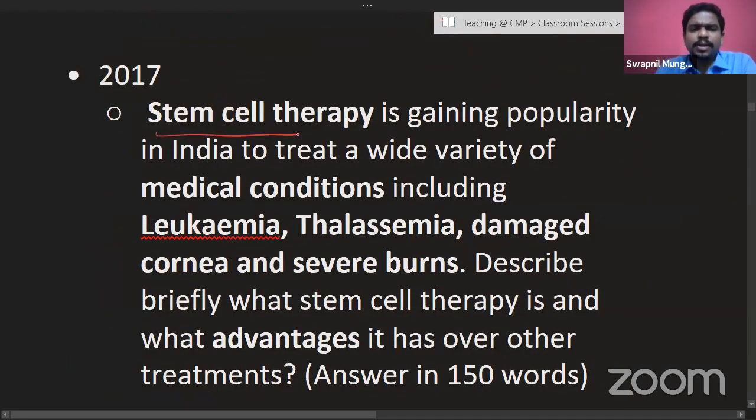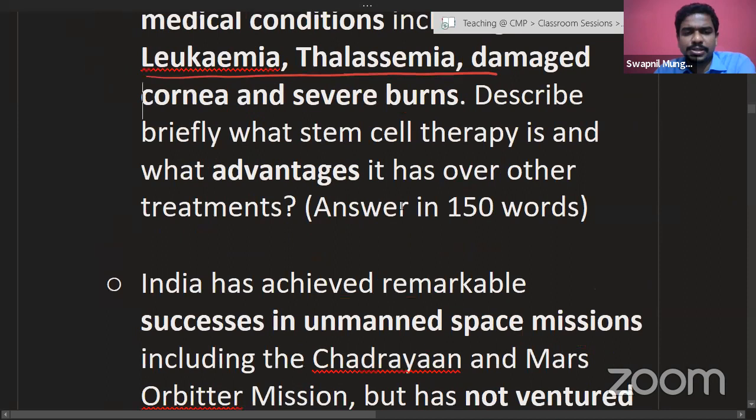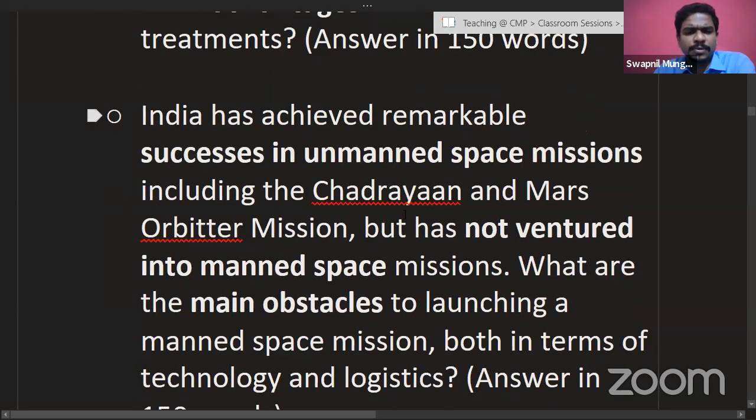Stem cell therapy. Now we would just look at the topics and go ahead. We won't be discussing all the questions from 2017 onwards because of lack of time. So let's look at stem cell therapy, leukemia, thalassemia, and how it is going to be helpful in all these kinds of medical conditions. So, a very easy question which was in the news.